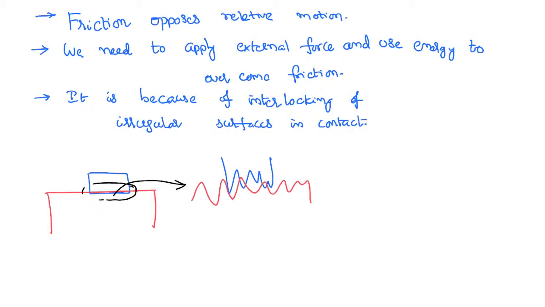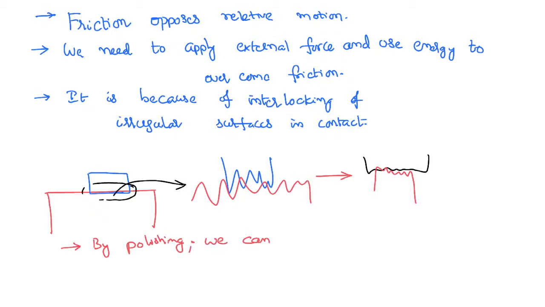So what happens when you reduce the friction is automatically the surface won't be that rough, therefore there won't be that much interlocking, and friction can be reduced. Therefore, if you want to save your energy, if you want to apply less force to move the body, we can simply polish a body. By polishing a body, we can reduce the interlocking and therefore we can reduce the friction also.